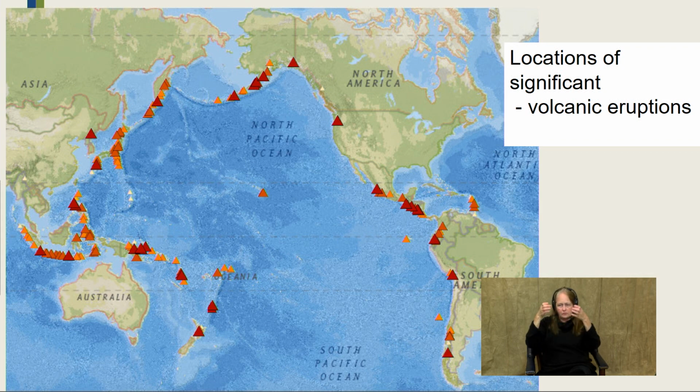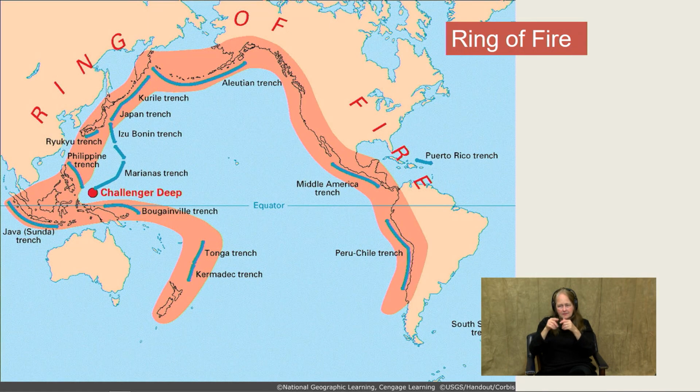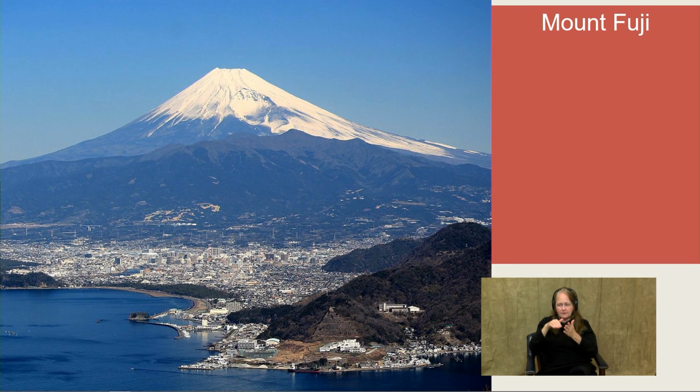Okay, let's look and see how that compares to the location of earthquake activities. And these are just earthquakes since 1900. Do you see a correlation? Okay, you can really see how those volcanic eruptions and earthquakes are located in the same region. And that's why we conclude that that's the Ring of Fire, okay, around the Pacific Ocean. And don't forget the United States, the coast of the United States and the coast of South America and Central America also form that Ring of Fire.